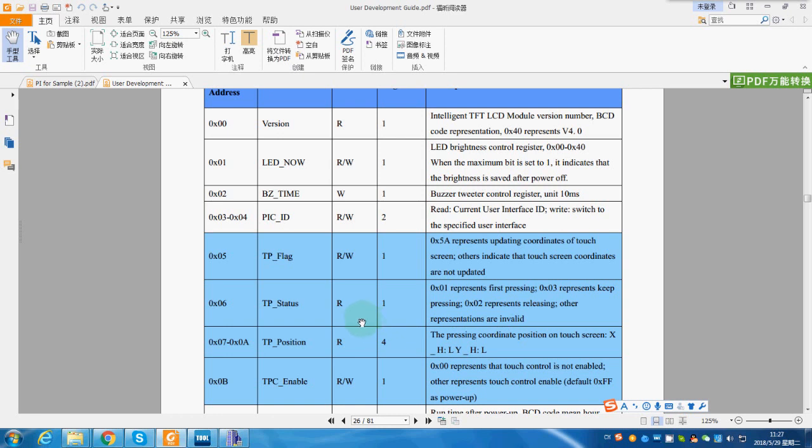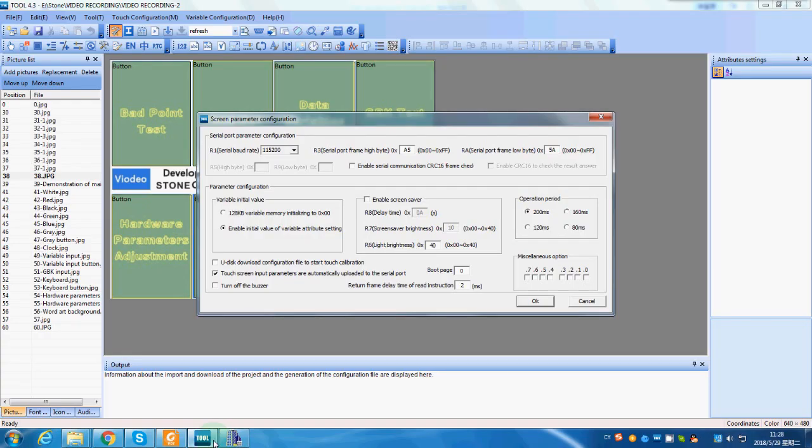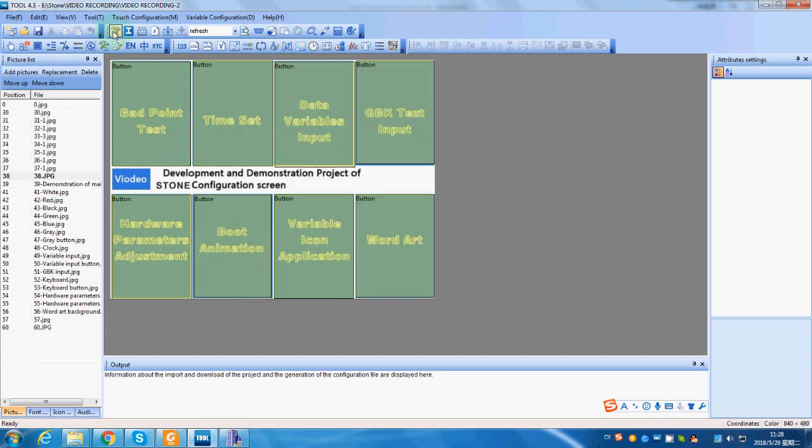Now we're going to show you how to use the command to directly control the display. We will use command 03 and 04 to read or write the specific picture ID's address. 03 is read current interface ID, and 04 means write. It means switch the specific interface. First, we will confirm the screen parameters configuration in two software.